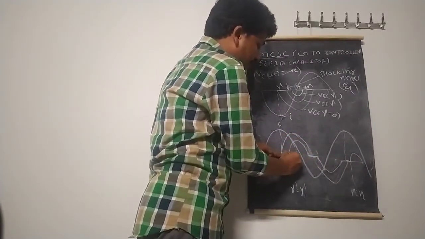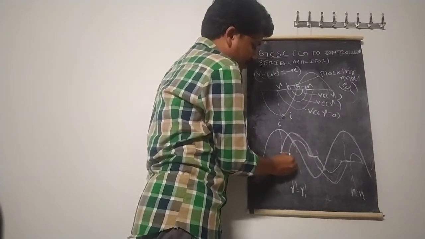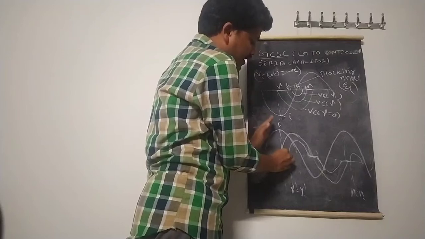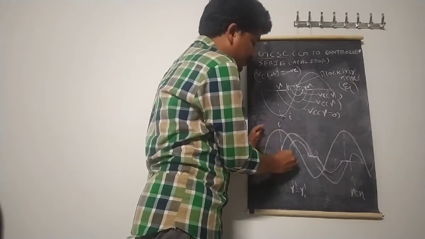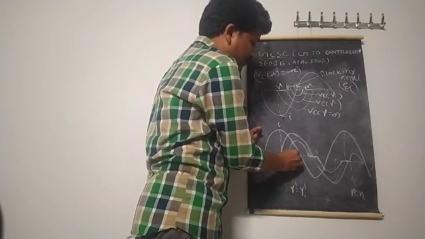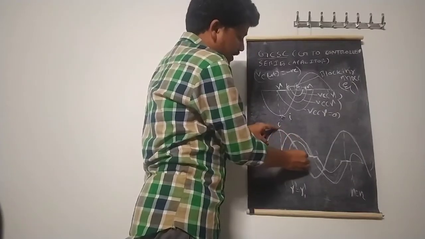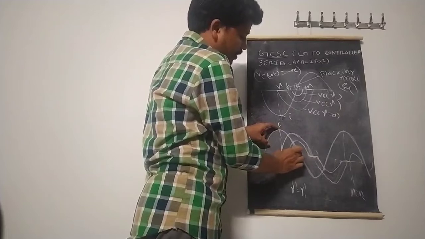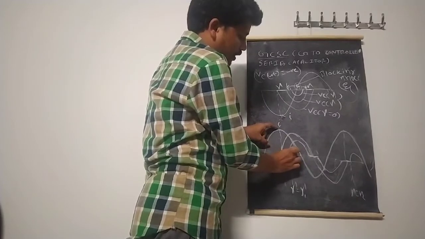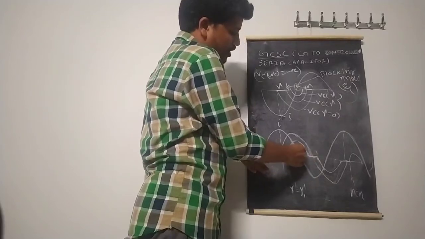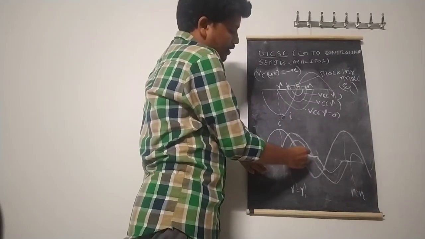If this angle has some delay, from here to here, if we delay again, what happens? Let us assume this is the reference point, omega t equals 0 axis. Delay means if we take 30 degrees for omega t, it is here, if we take 60 it is here, 70, 80, 90, almost here. Because from here to here is 90 degrees, taking this as 0, it may be almost 45, not 30. Then 60, then at this point 70, almost 90.